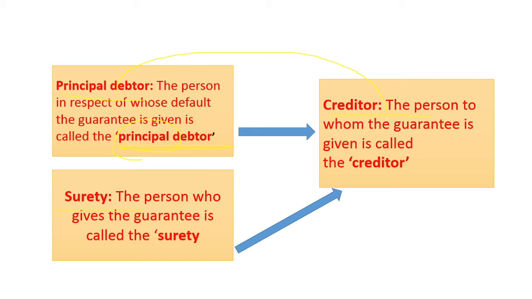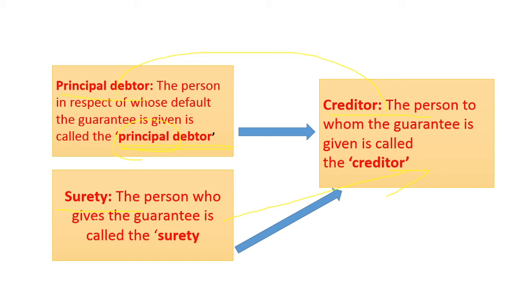And the creditor is the person to whom the guarantee is given. That means I will give you this much amount after the completion of this type of contract they are making. So the second person is called the creditor. And the insurance company or the bank gives the guarantee to the creditor. Guarantee actually is given to the creditor. That means if the principal debtor defaults, I will give you. That is called the guarantee.